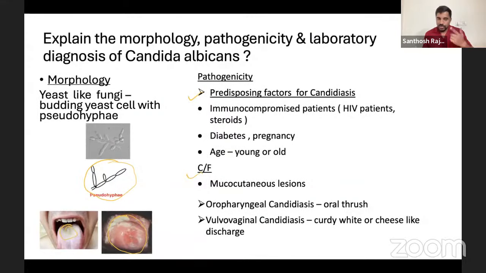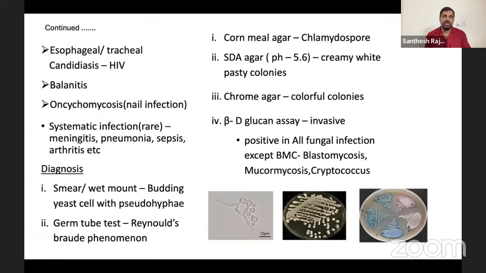In vulvovaginal candidiasis, I forgot to say, you'll see a curdy white or cheese-like discharge. In vaginal discharge we're going to study, but mainly in vaginal candidiasis you're going to see curdy white discharge. Don't forget that. And of course we talked about balanitis, onychomycosis, systemic infection. In the smear you'll see budding yeast cells.